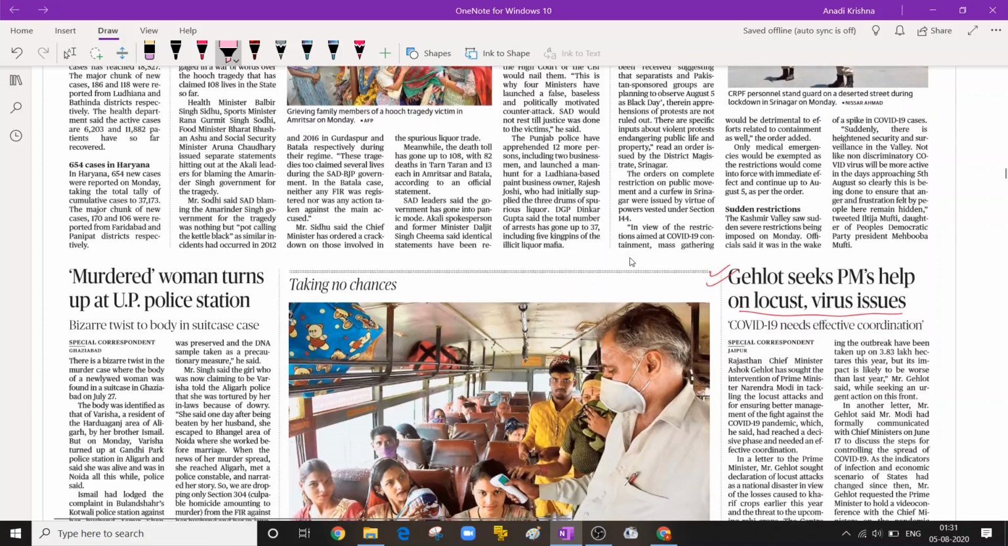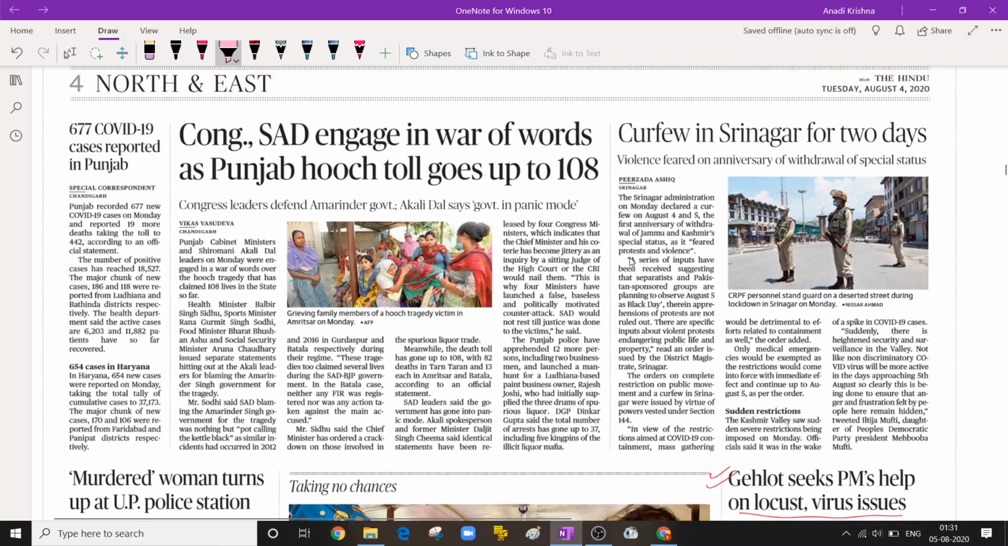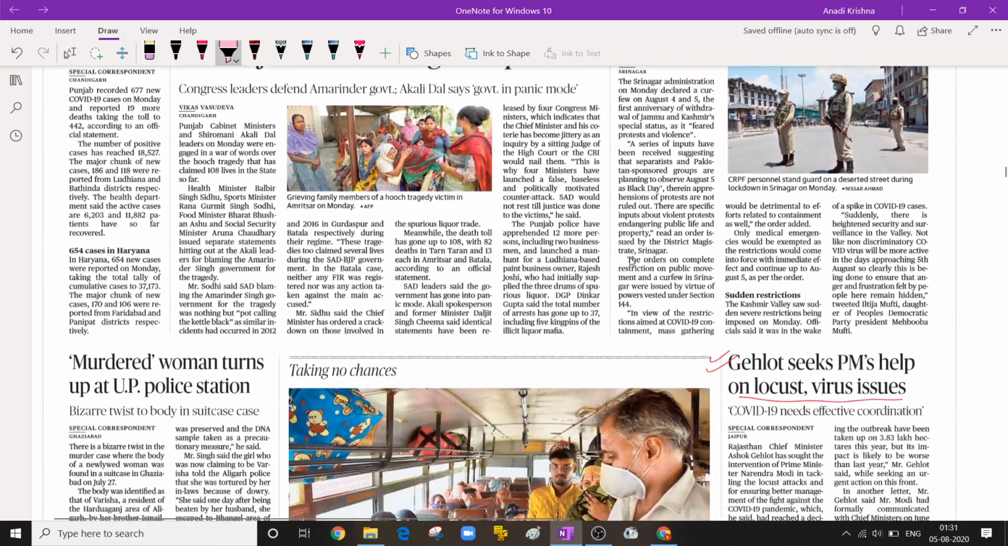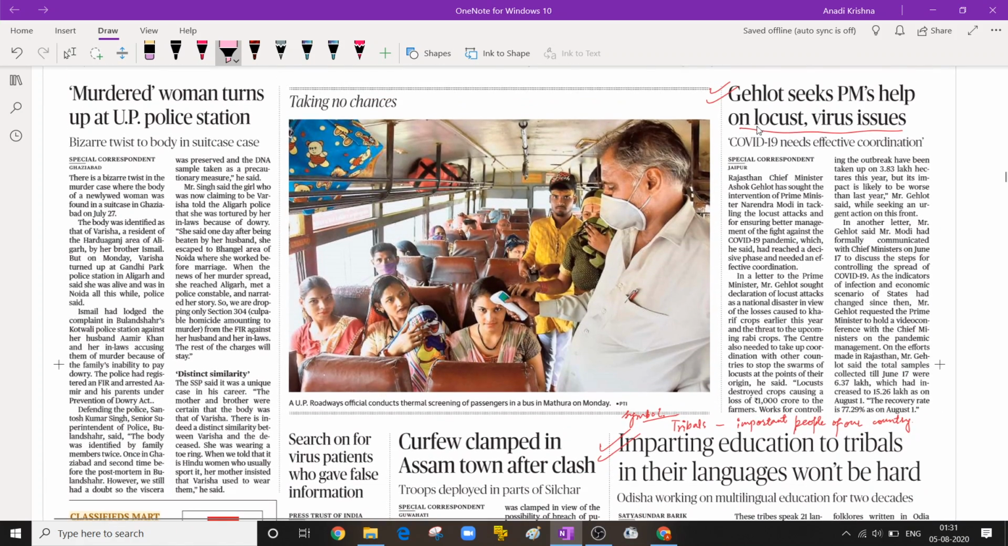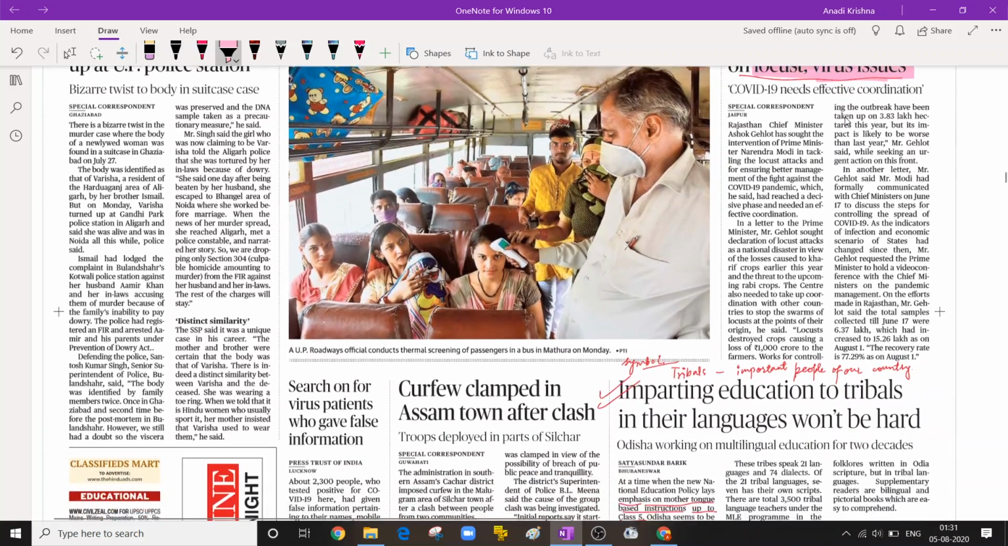On the next page also you will find more local news. See, curfew in Srinagar. This is very common news, so this will not be of interest for UPSC exams. Locust or virus issues. This is a prolonged issue. This is going on for a long time.